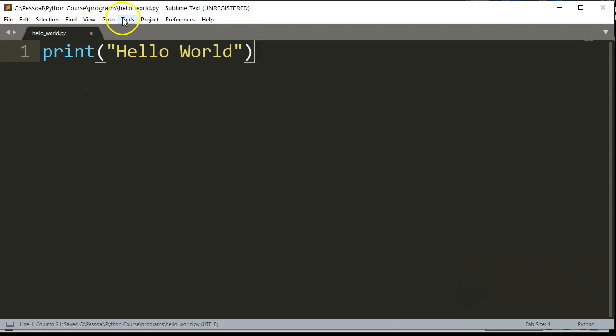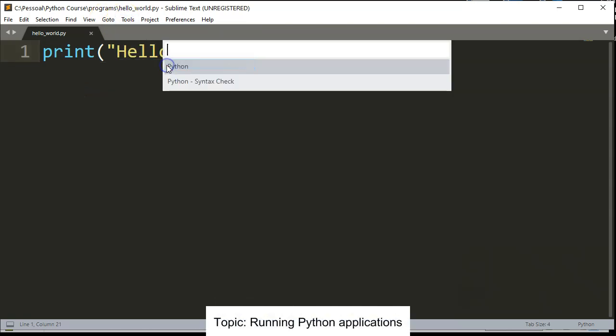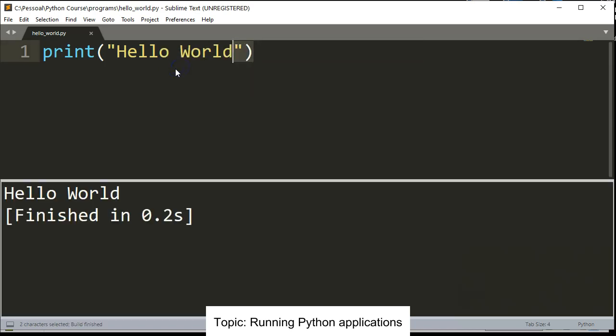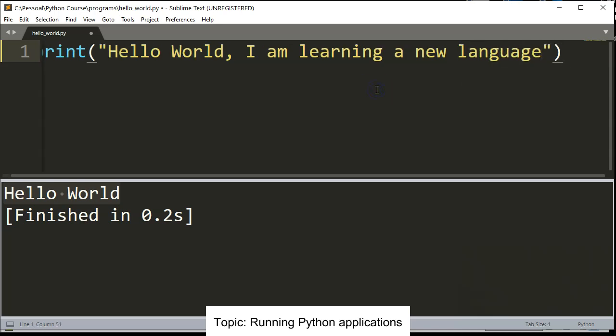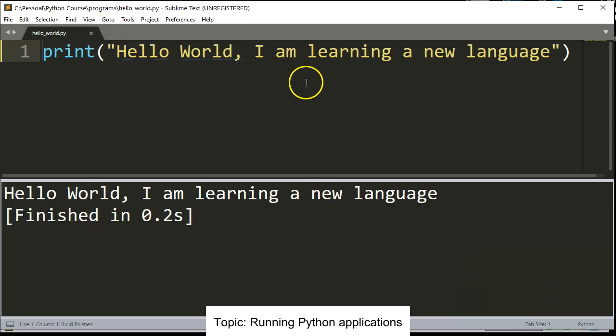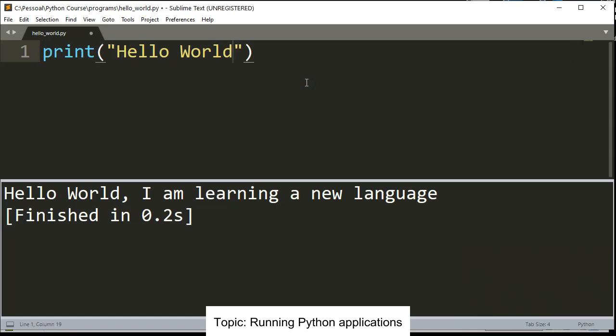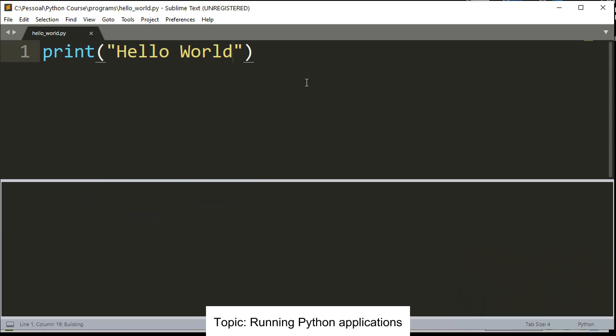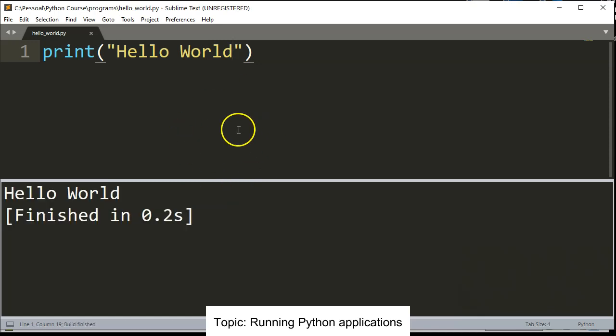Let's run our application. Go to Tools and Build. Python, select Python. And here is your application running. You are printing hello world. Okay, let's do another test. Hello world, I am learning a new language. I will save, tools, build. We have our message. One shortcut, I will modify again, is Control B. It's the shortcut to execute your application using Sublime.